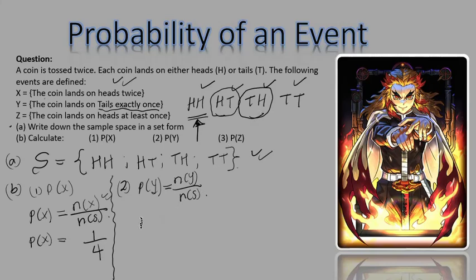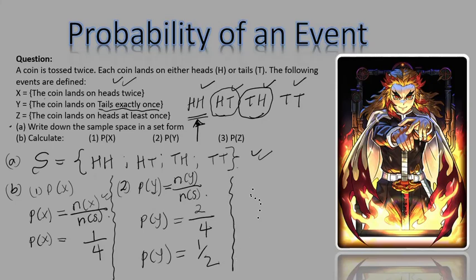Now, that happens here. We have 1 tail here, and here we have 1 tail here. So I have 2 possibilities that the coin will land on tails once out of the whole sample space. The sample space has how much? 4 outcomes. Now, simplified, that gives me what? 2 over 4 is the same as 1 over 2.